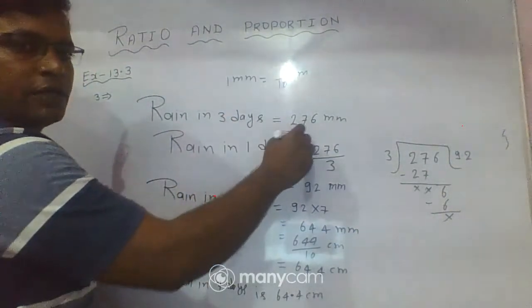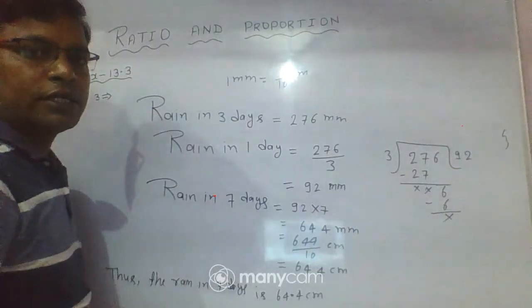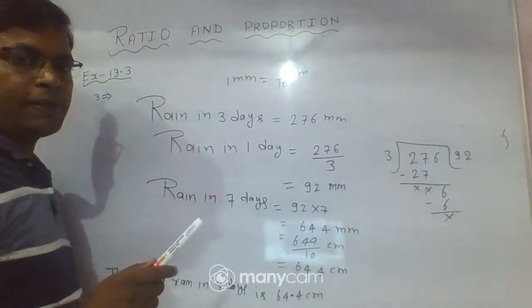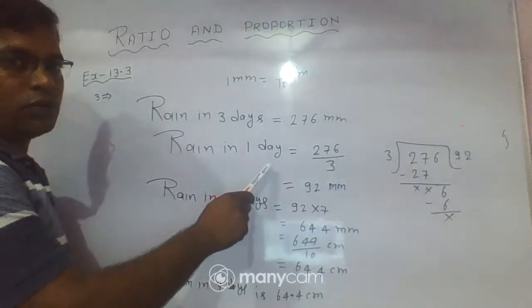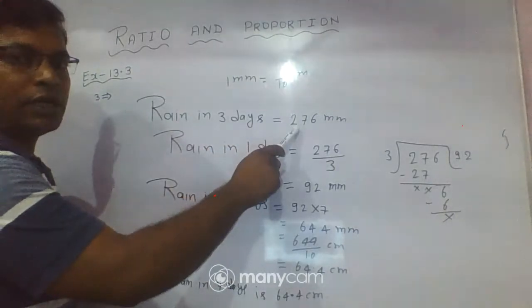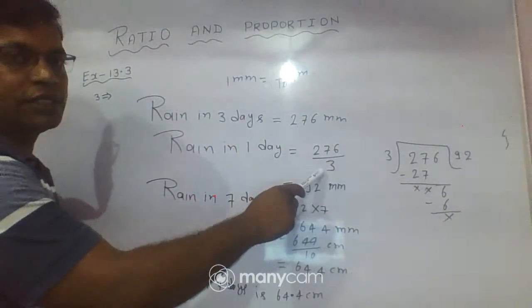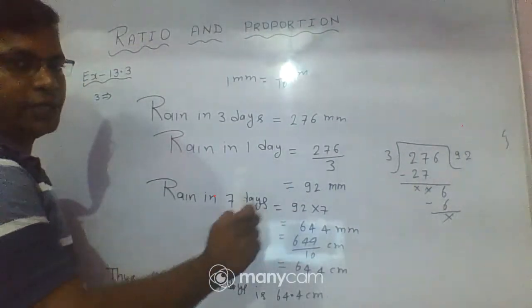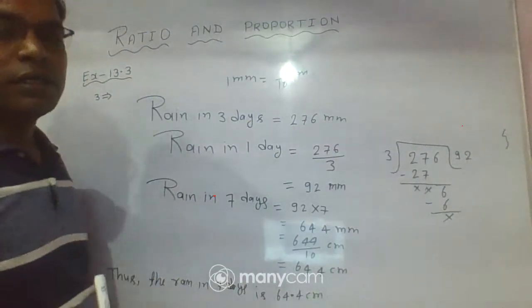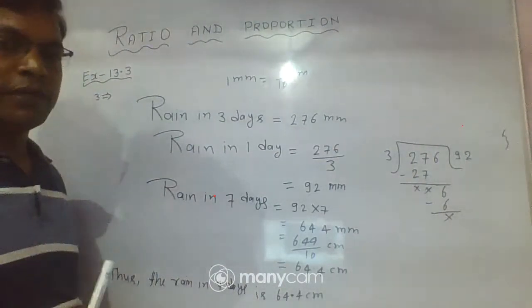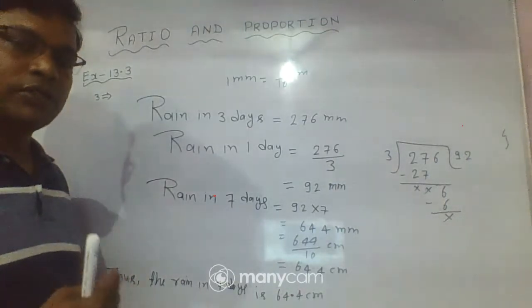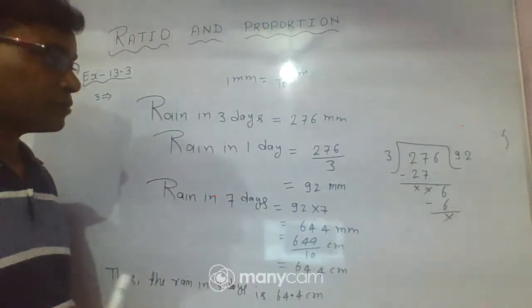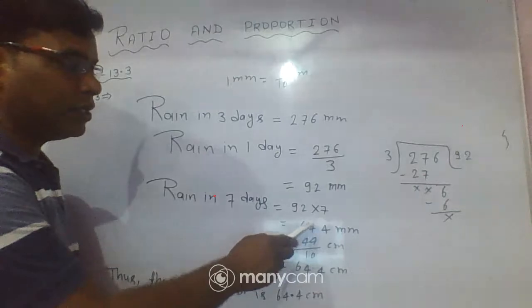Okay, so here you can see this is given, 276 millimeter rain in 3 days. So first we find rain in 1 day. How do we find it? We divide 276 by 3, then we obtain 92 millimeter. This is rain in 1 day. Now we find the rain in 1 full week. Suppose rain is continuous.